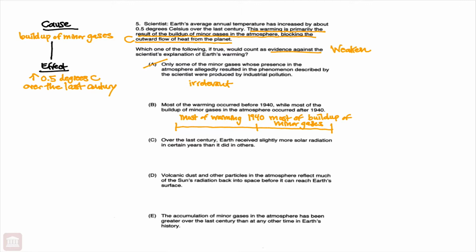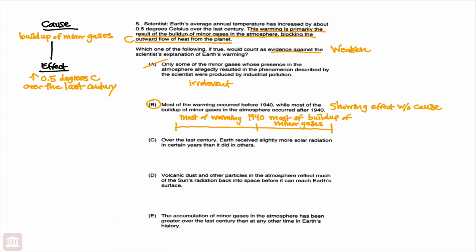And it does, because it shows that our observed effect, the warming, was present without this proposed cause of the buildup of minor gases. Because again, most of the warming occurred before the 1940s, while most of the buildup of minor gases occurred after the 1940s. So B does weaken by showing effect without cause. And we know that's one of the three ways to weaken a cause and effect argument, so B would be the correct answer. But again, let's make sure, because C is a very popular answer choice among students.